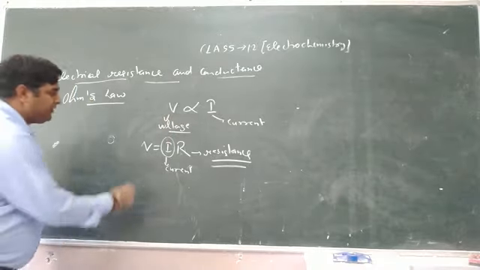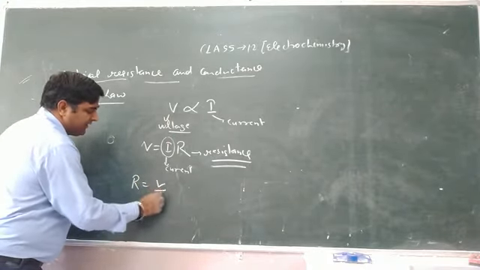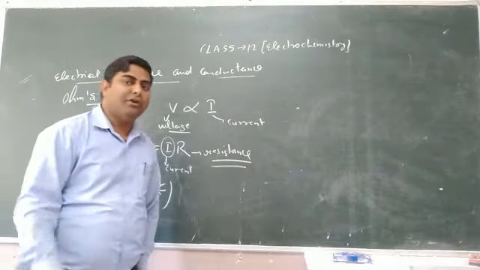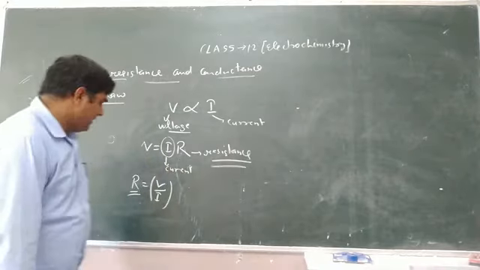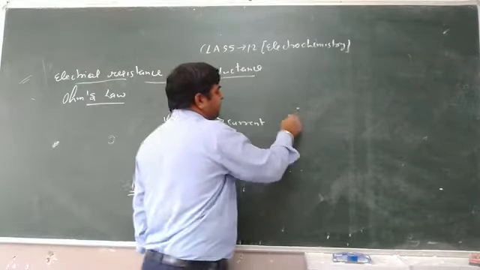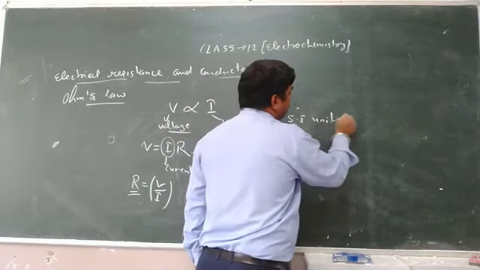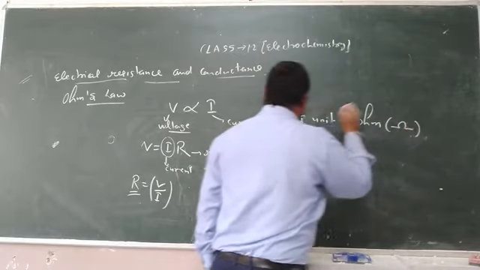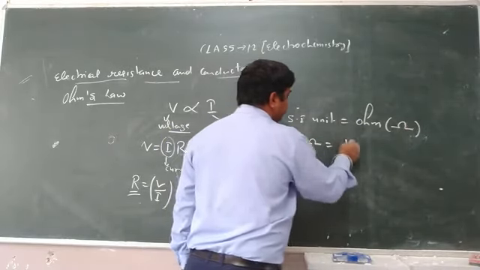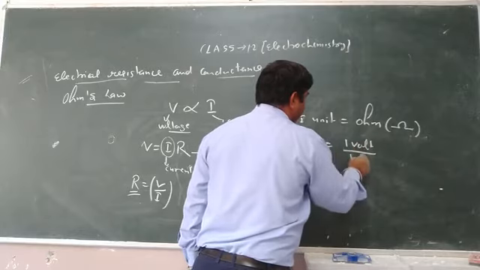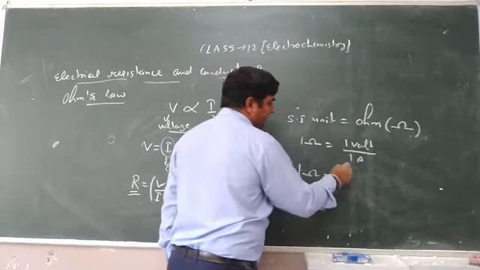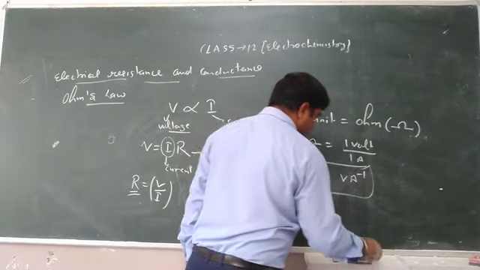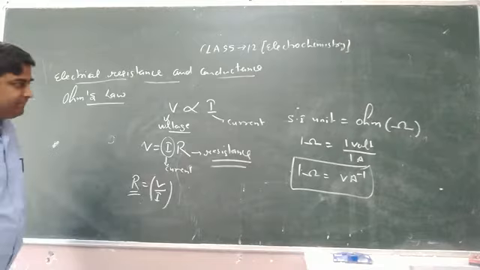R is equal to V upon I. R is the resistance offered by a body to the flow of current. The SI unit of R is ohm, represented with omega. So 1 ohm is equal to 1 volt upon 1 ampere, that is, 1 ohm equals volt per ampere. That is from Ohm's law.